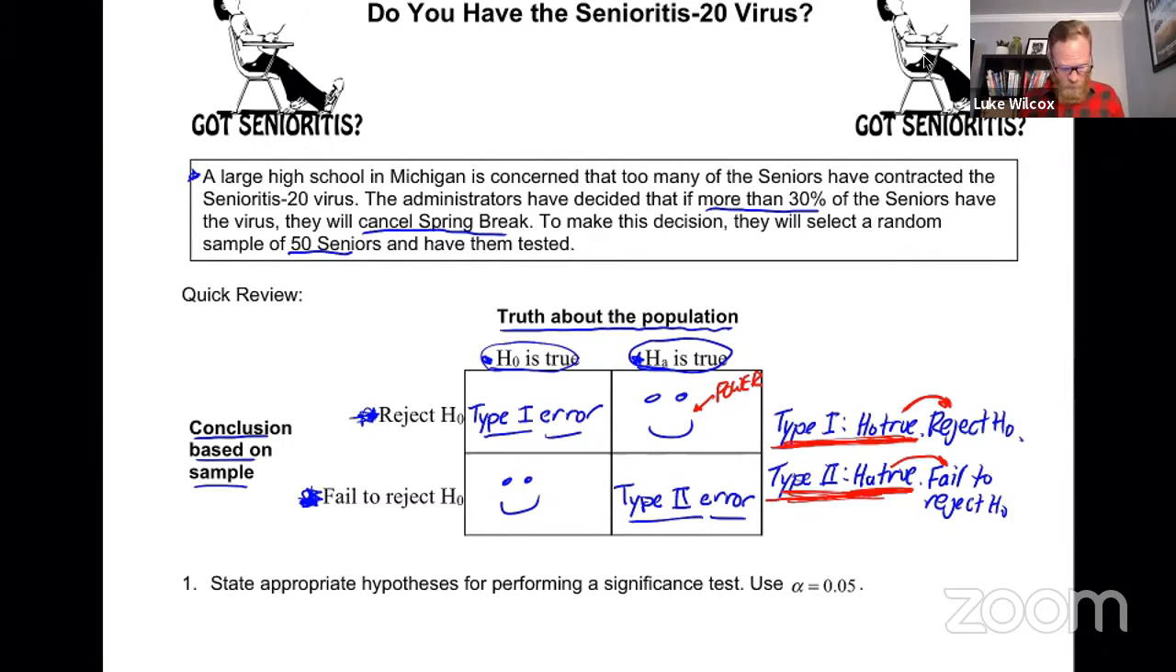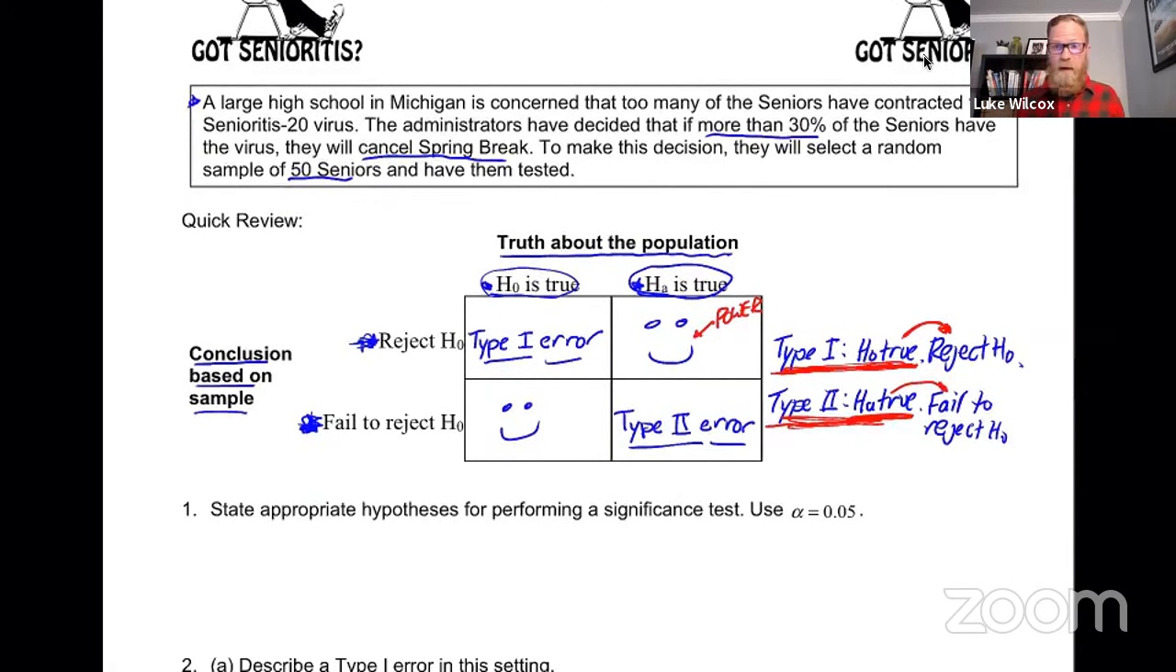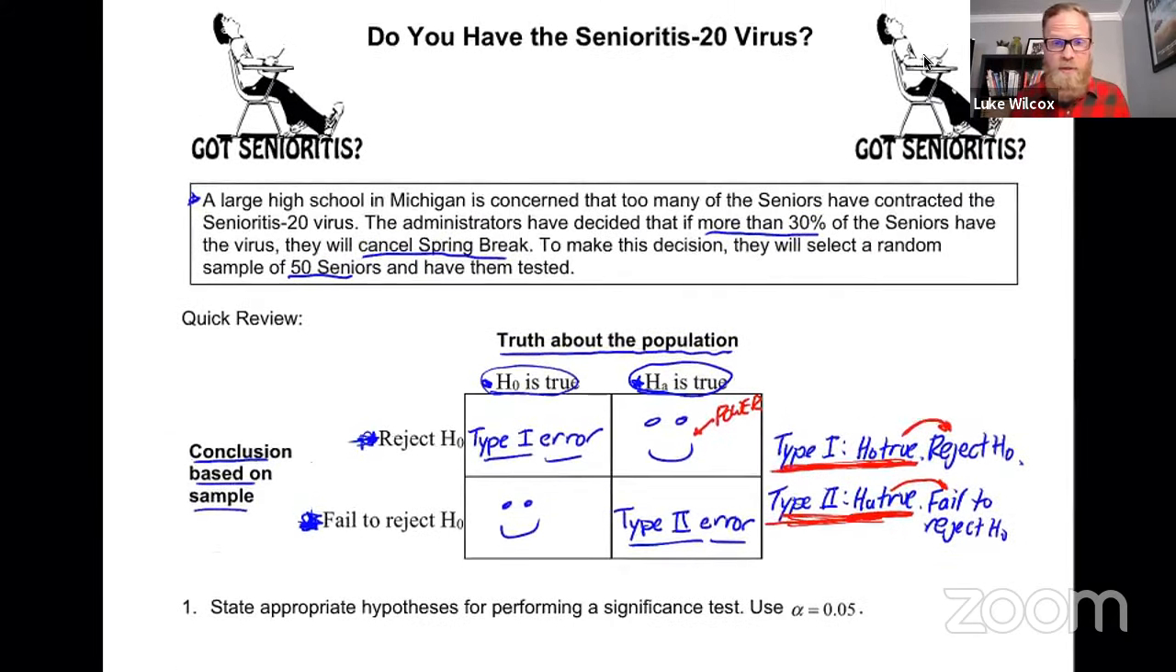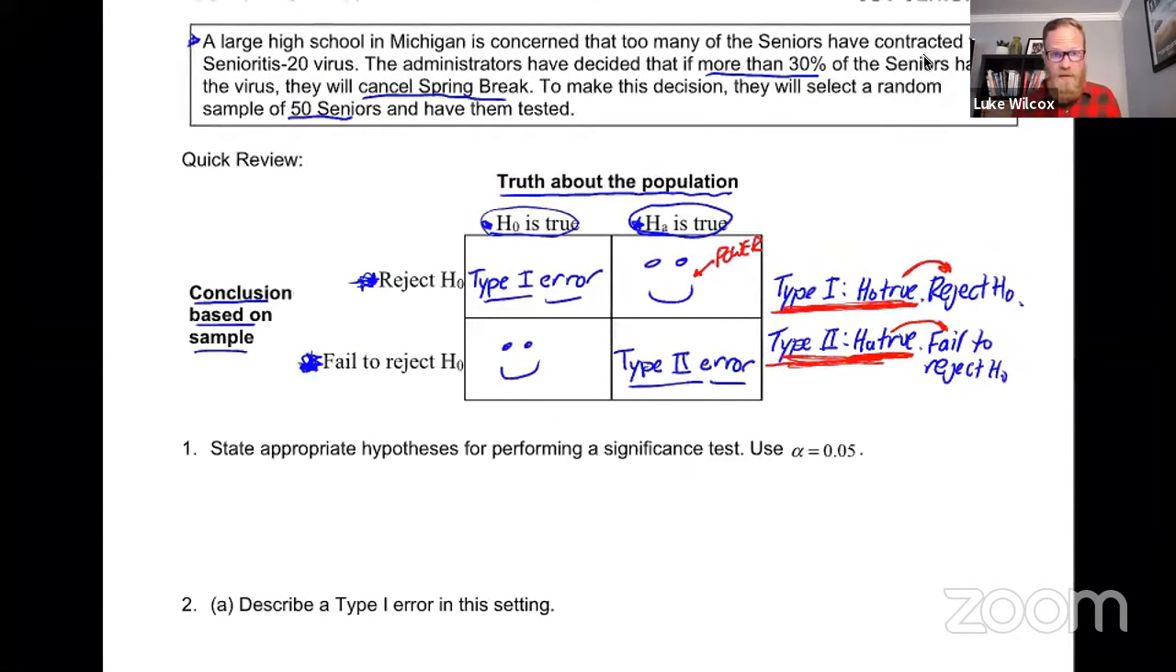Okay, with that quick review out of the way, I think we are ready to jump into the context here about this high school in Michigan where they've got this senioritis problem and the administrators are going to take a sample and do a significance test to decide what they want to do about spring break. So we're going to start with the hypotheses here and an alpha level of 0.05.